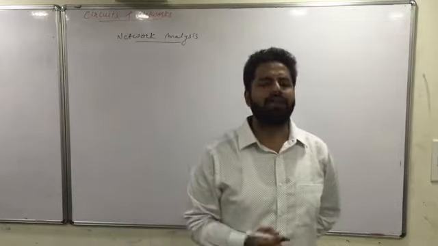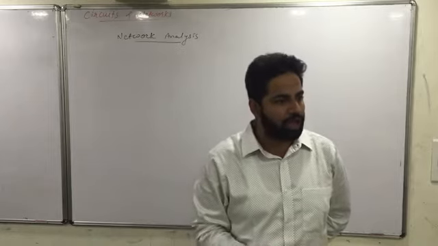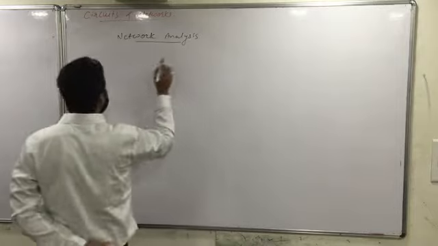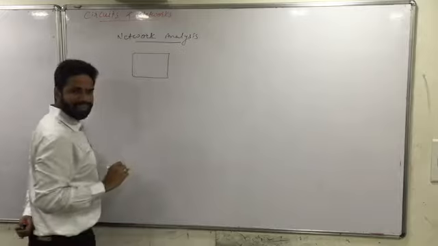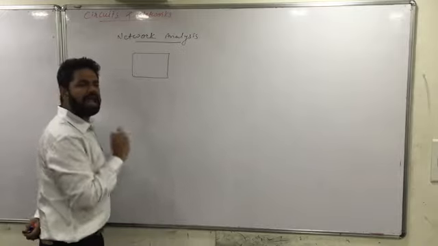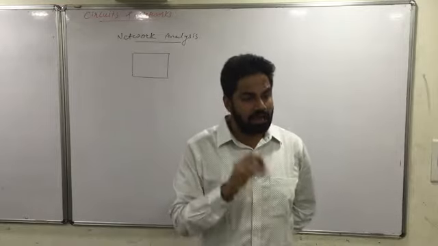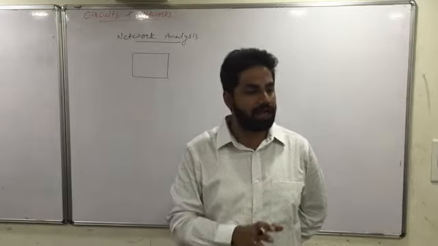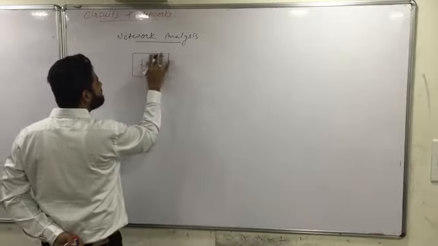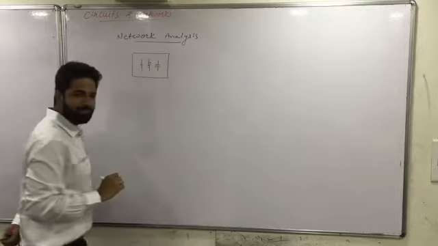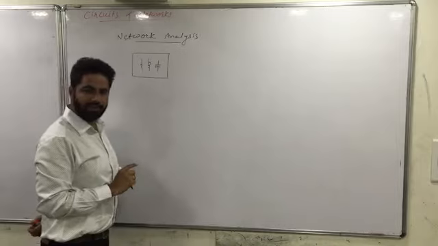Now, what is network analysis? Before that, we will understand what is a network. Network क्या होता है? Network एक box होता है. It's a box. A network is a box made up of some electrical elements. And here we'll be restricting our study to only three elements, which are R, L and C. Is it clear? So there are many combinations that we'll be having in the network. ये पता चला कि नहीं पता चला?